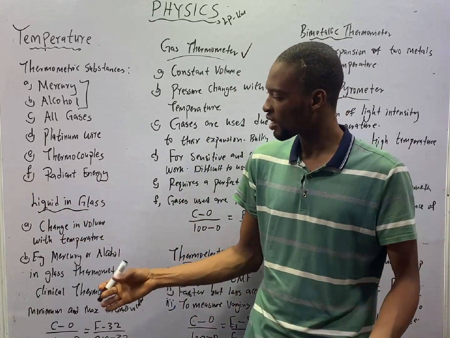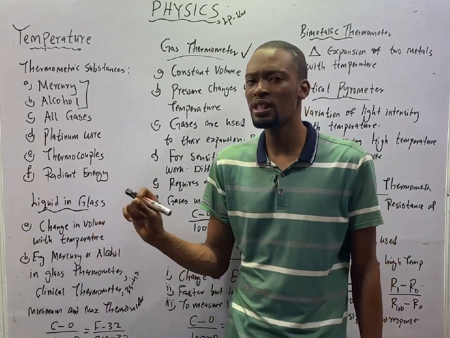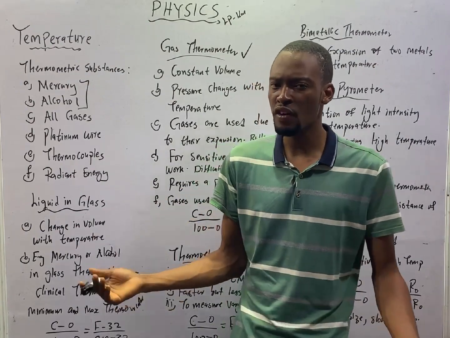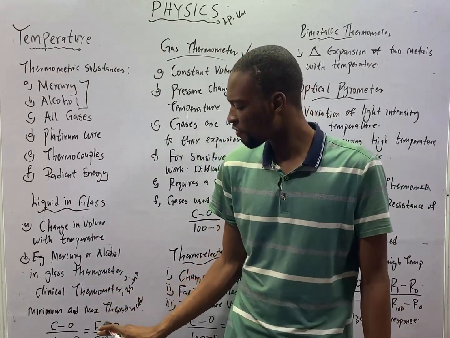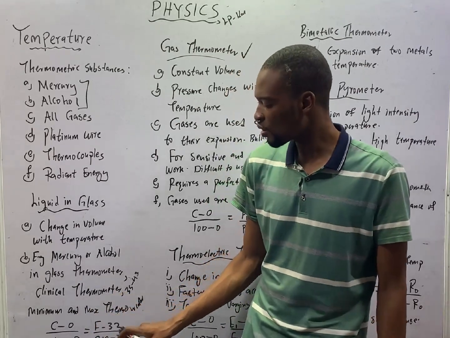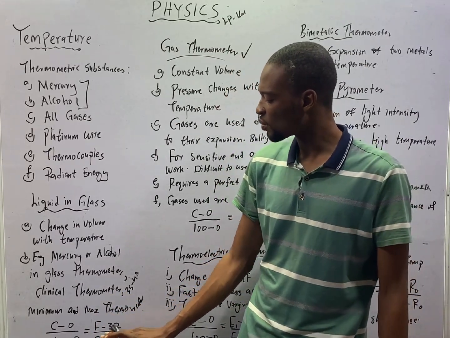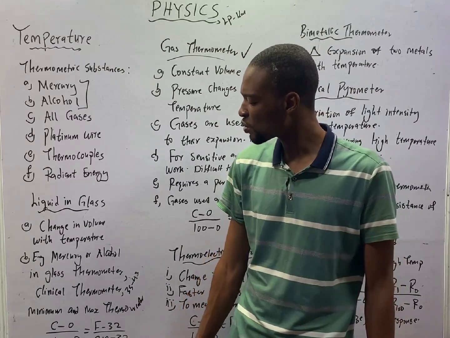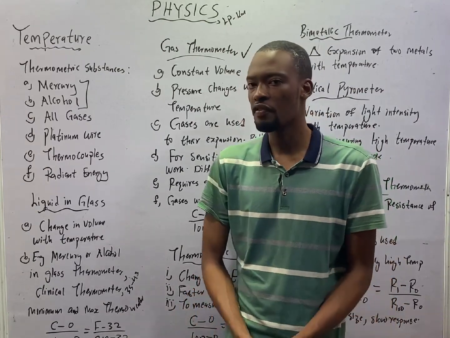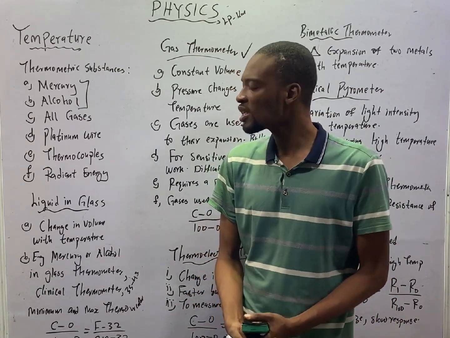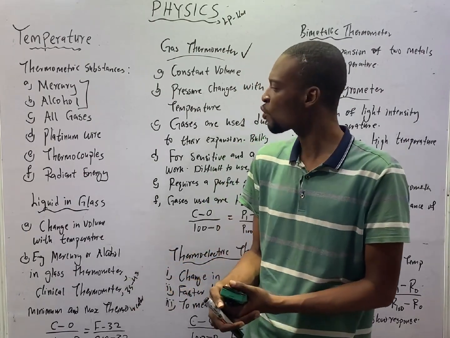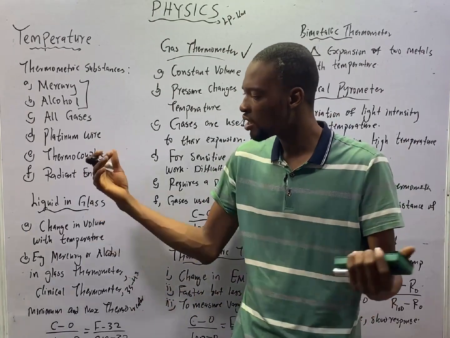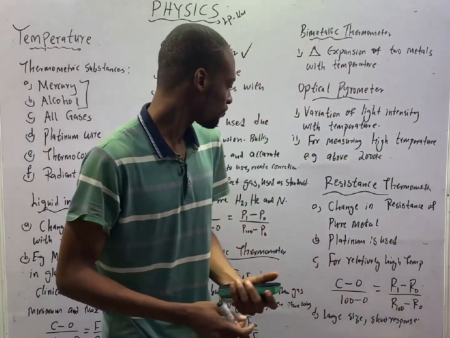Let's put it that way. And anytime you are given a liquid in glass thermometer, the formula for such calculations is (C minus 0) over (100 minus 0) is equal to (F minus 32) over (212 minus 32). That is the formula for liquid in glass thermometer. Write all these formulas down so that when you see questions or when we are calculating, it will be applicable.